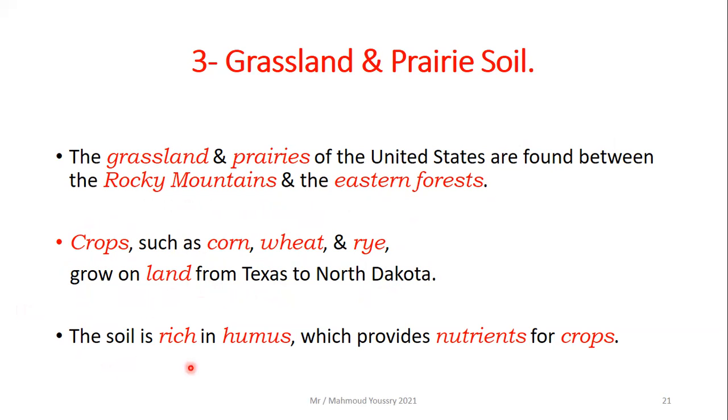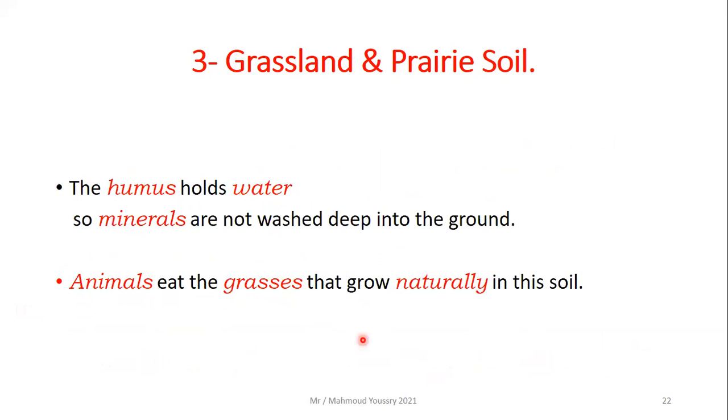The soil in the grassland and prairie is rich in humus, which provides nutrients for the crops. The humus holds water, so minerals are not washed deep into the ground like in the forest soil. Animals eat the grasses that grow naturally in this soil.